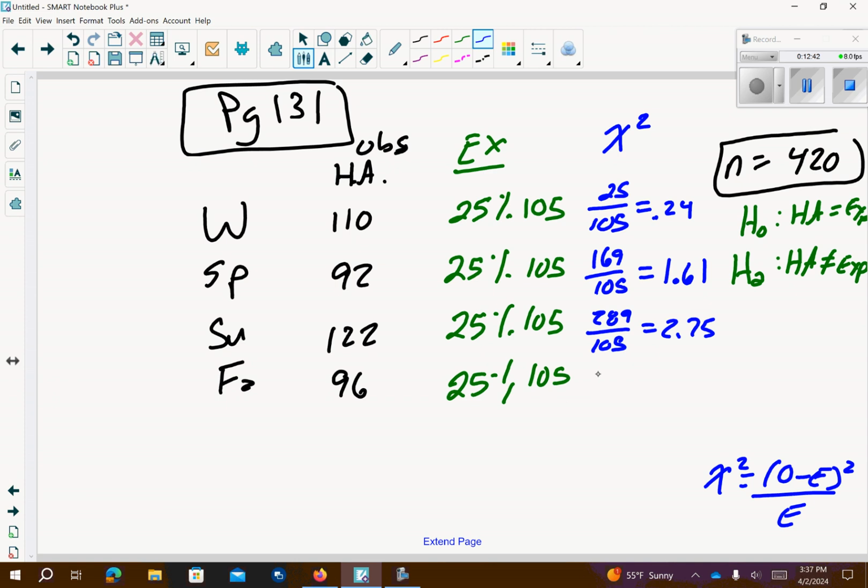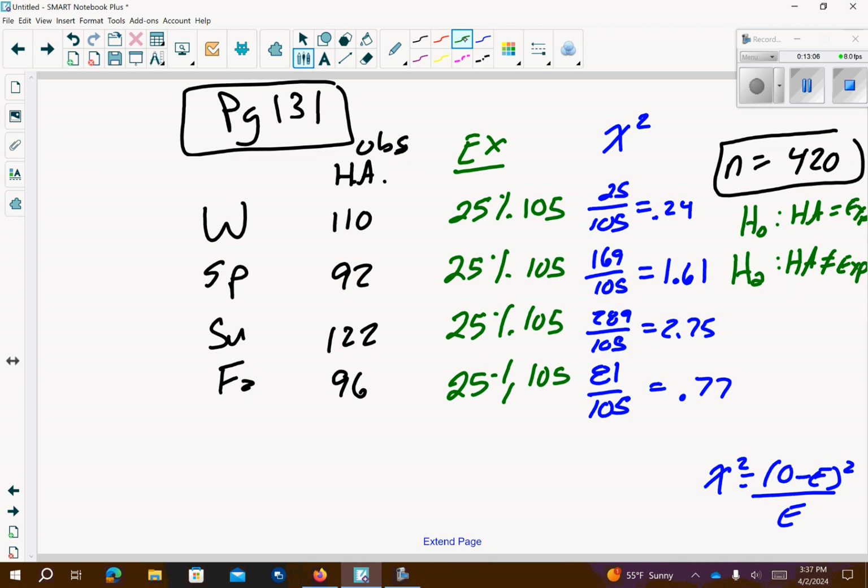And then the last one, we're going to go observed 96 minus the 105. We'll square that. So that's 81 over 105. So 81 divided by 105. So that's going to give me 0.77.